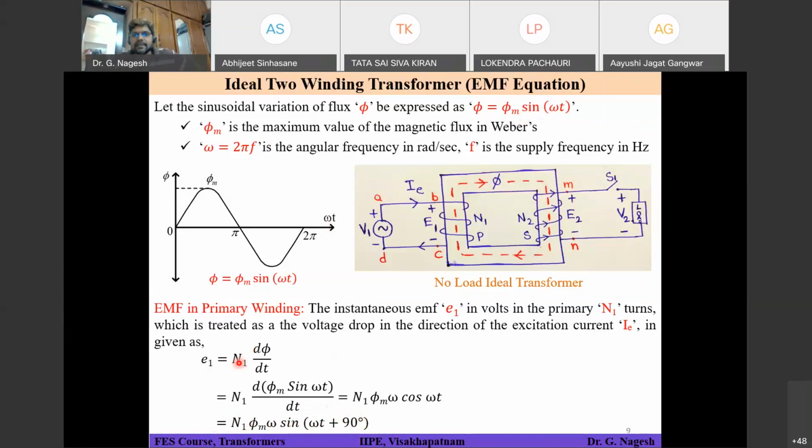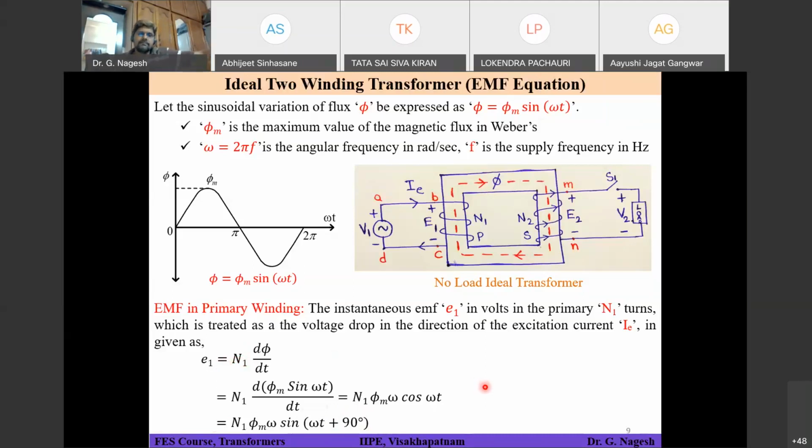Is it clear? So a 90 degrees phase difference exists between voltage E1 and the flux phi, and E1 is going to be leading your flux phi by 90 degrees.